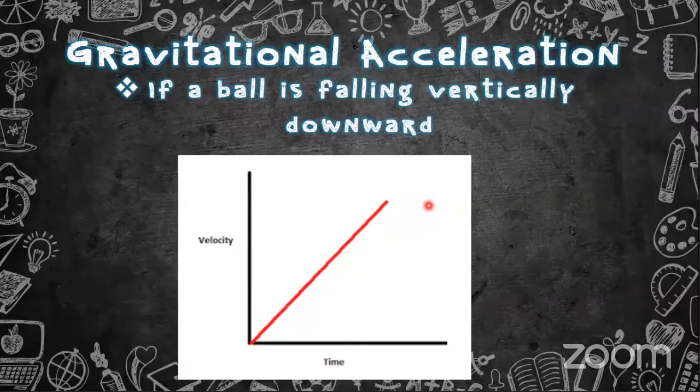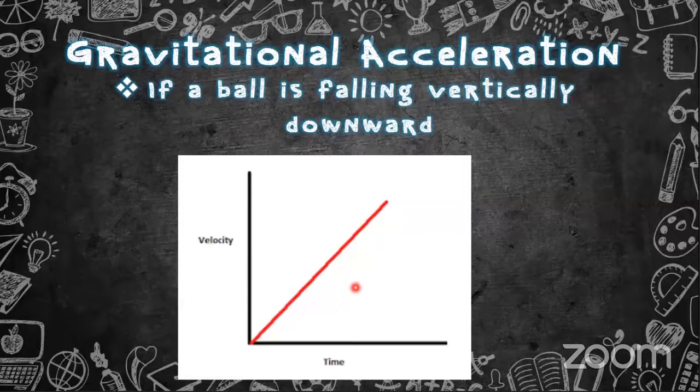What is the ratio of velocity to time when something is falling down? The ratio of velocity to time, you are asking about acceleration, right? That means how the velocity is changing with time. If the object is falling down, it is accelerating.